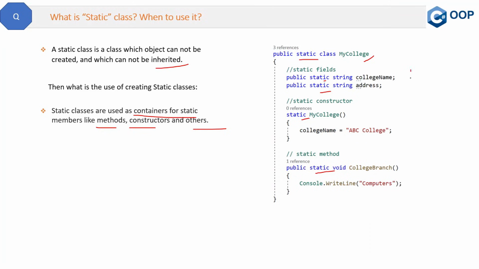Because if all the methods and members of this class are static, then we don't want any developer to try to create the object of this class or try to inherit it. For that purpose, we make this class static. So that is the only purpose, that it acts like a container for all the static methods, constructors, and other members.